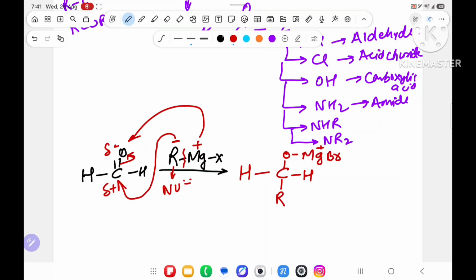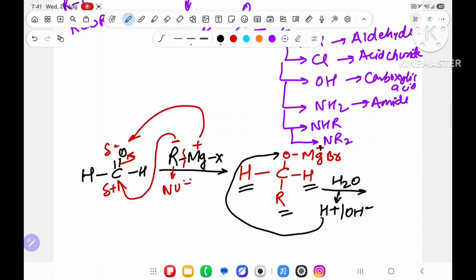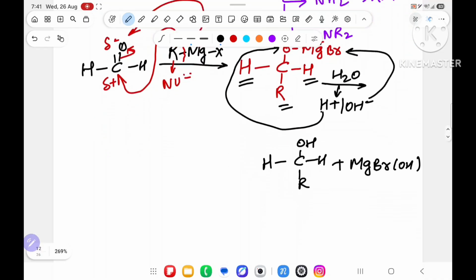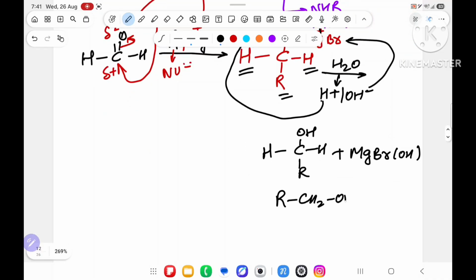Now oxygen has a chance. It wants to return back, or it will search for a leaving group. Hydrogen is not a leaving group, alkyl is not a leaving group. When no leaving group is there, we have to provide H2O. H2O will give H plus and OH minus. H plus will come to oxygen and OH minus will go to MgBr. What is the product coming? R, CH2, OH. This is known as 1 degree alcohol.